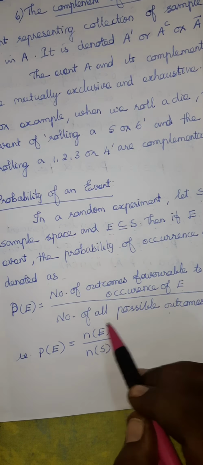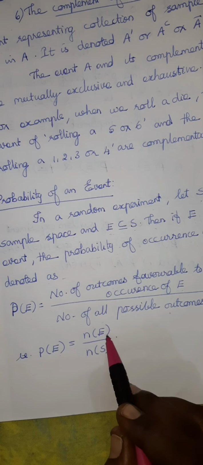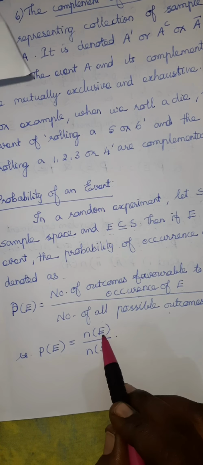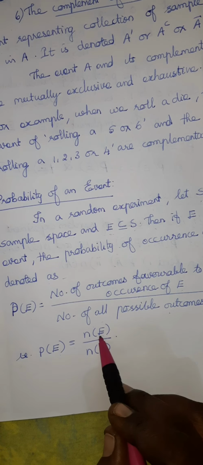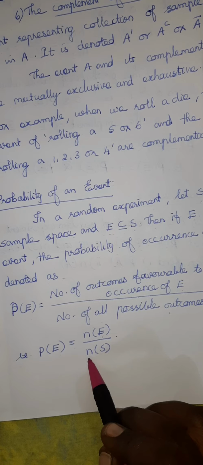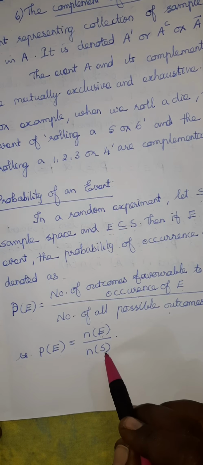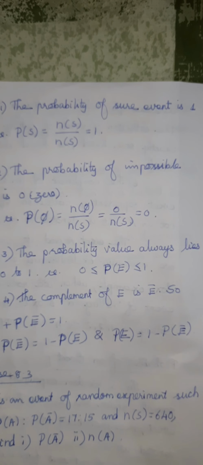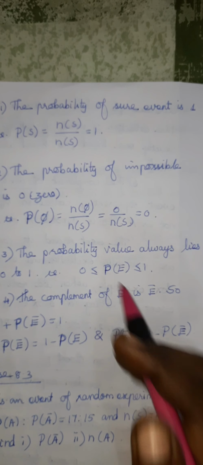In short, we can write P of E is equal to n of E, that is the number of possible outcomes in this event E, divided by n of S. S is the sample space, that is the number of elements in the sample space. Then using the formula we can write some more notes.